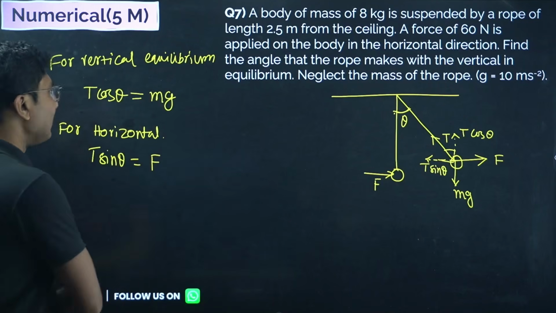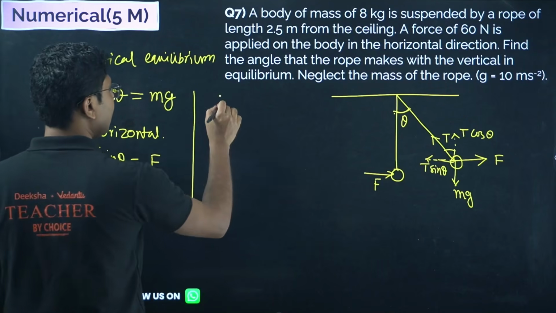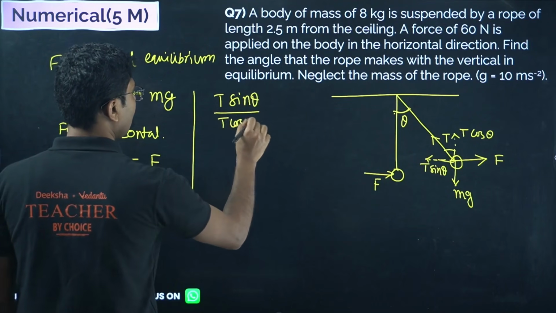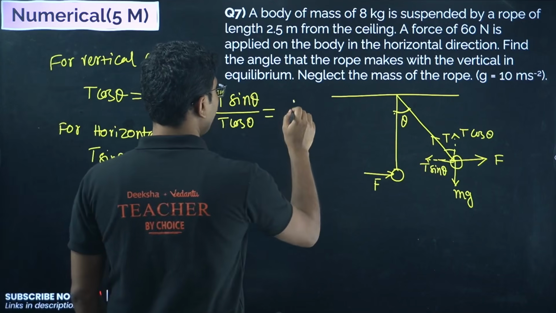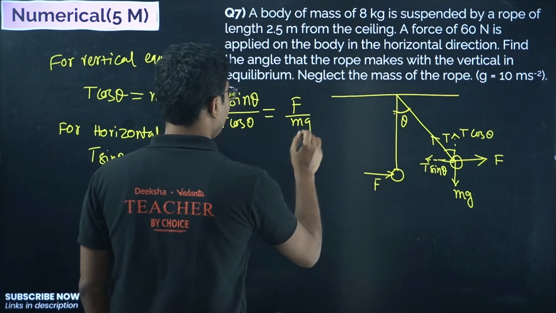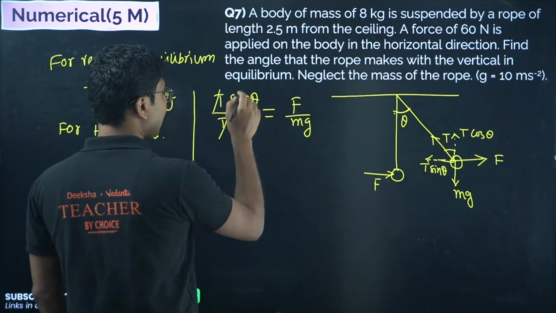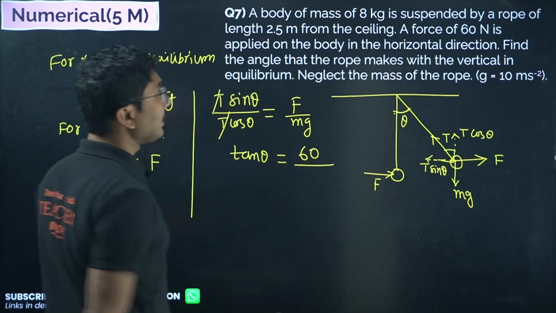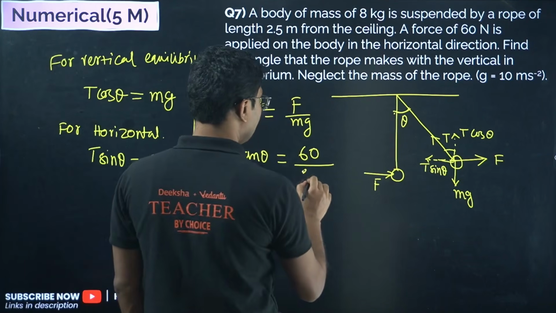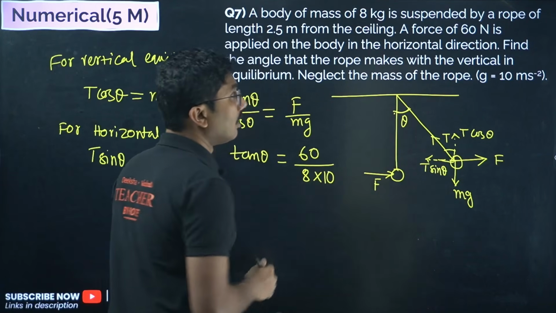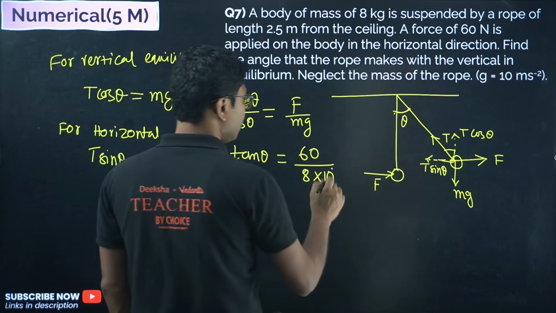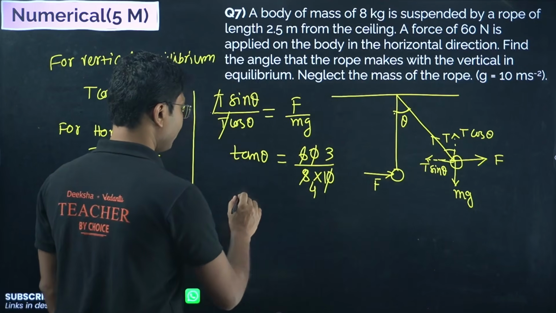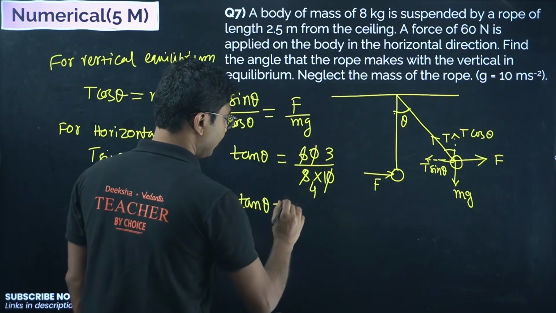Now we have to find the angle. So basically, if you take the ratio, we get t sin theta by t cos theta equals to force applied divided by mg. Now obviously t cancels, sin theta by cos theta is tan theta, and that equals 60 divided by mass is 8 kg, and the g is 10, so they cancel and we get 3 by 4. So tan theta is 3 by 4.